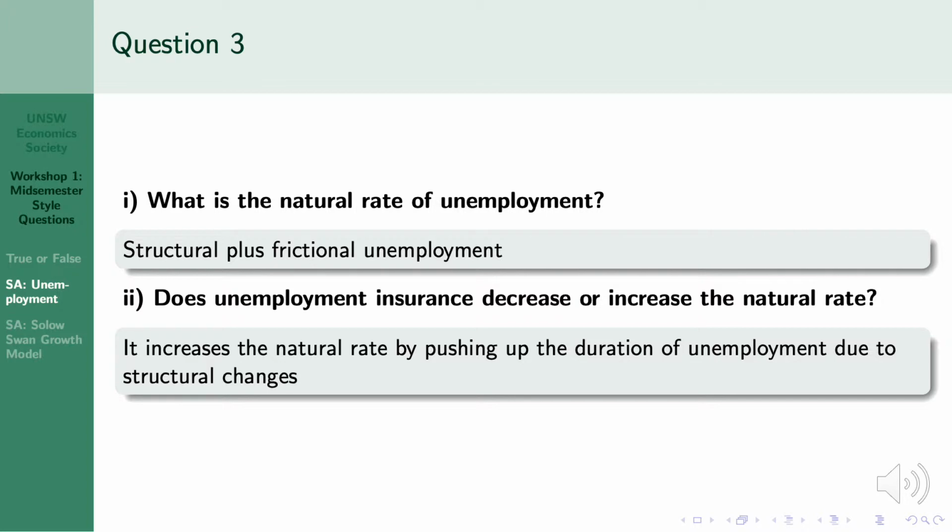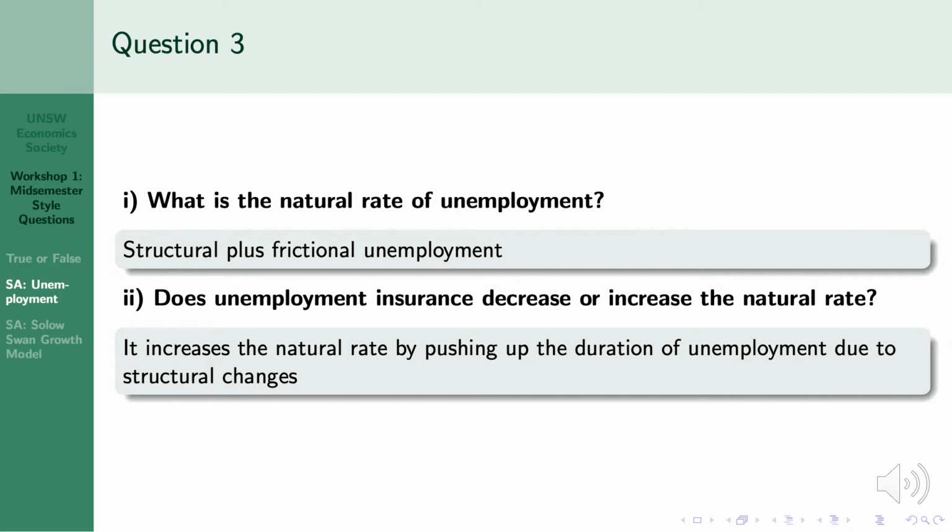Question 3. Part 1. What is the natural rate of unemployment? It is structural unemployment, which is caused due to a mismatch of skills that workers in the economy can offer and the skills demanded of workers by employers, plus frictional unemployment, which is just unemployment when people are transitioning between jobs.